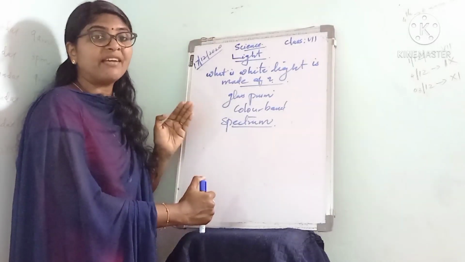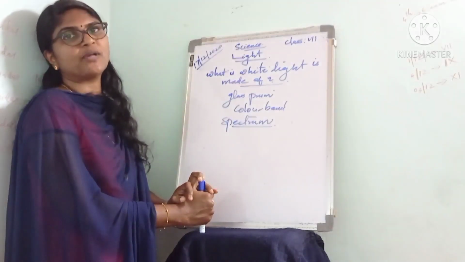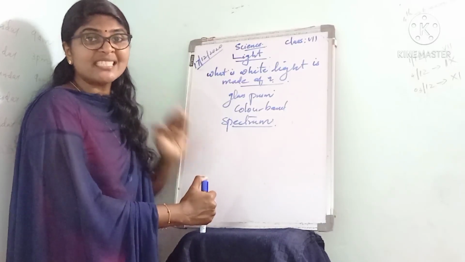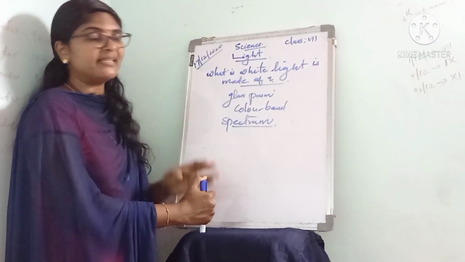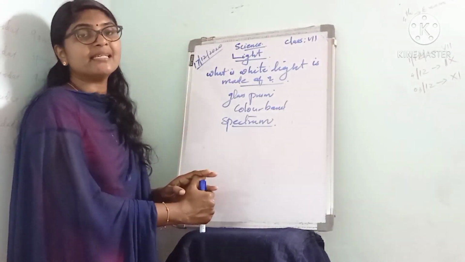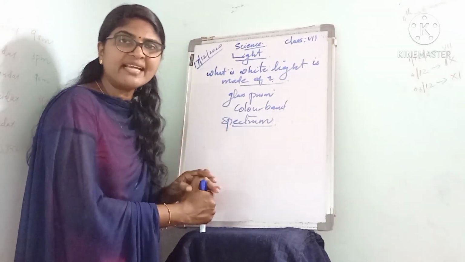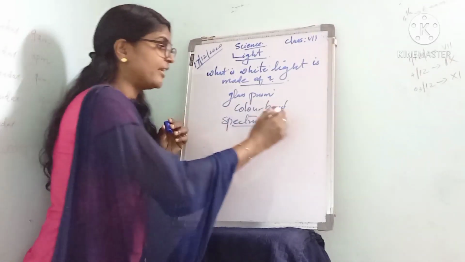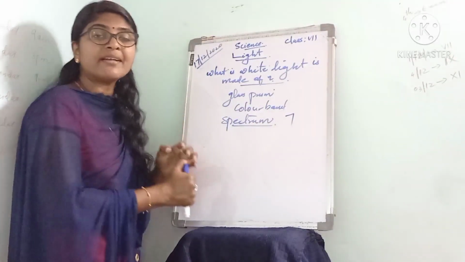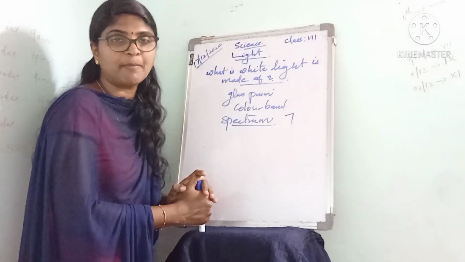We can say that when white light passes through a prism, it splits into 7 colors. This band of colors is called the spectrum. White light is made up of 7 colors. The different colors in the spectrum of white light are arranged in a definite manner.